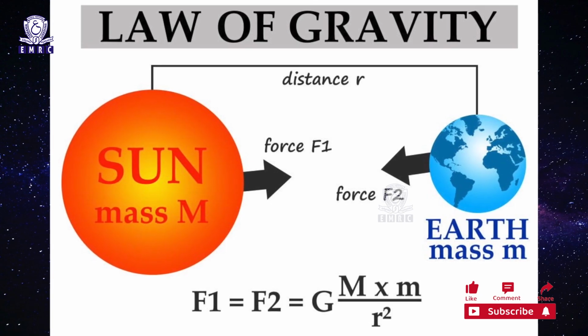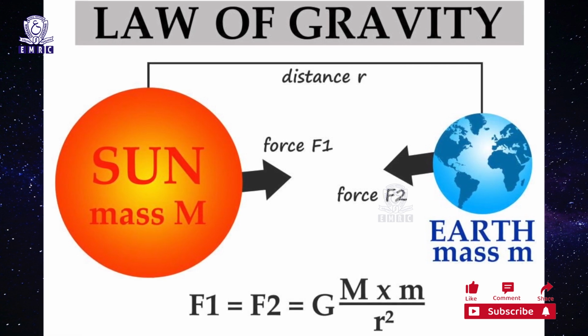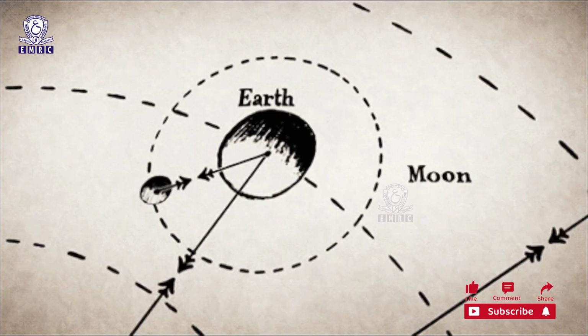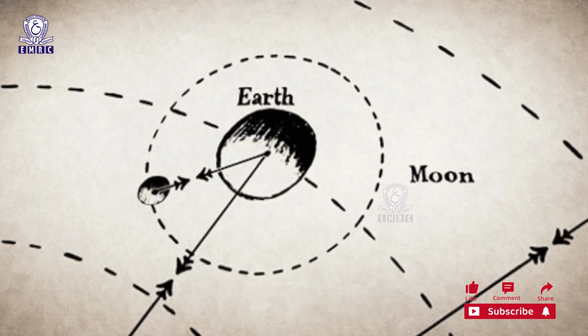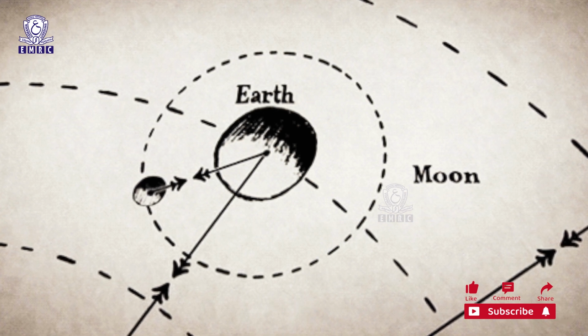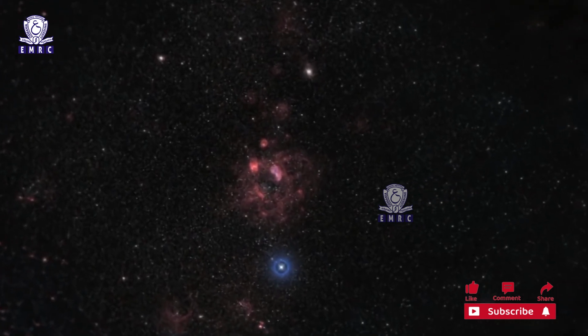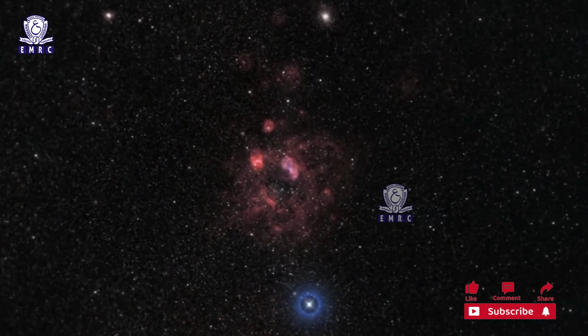Jeans and Jeffreys. Jeans postulated certain assumptions based on Newton's law of universal gravitation. According to Newton's law of universal gravitation, every body in the universe attracts every other body with a force which is directly proportional to the product of the masses of the two bodies. This hypothesis is one of the modern theories of the origin of the Earth and the solar system.